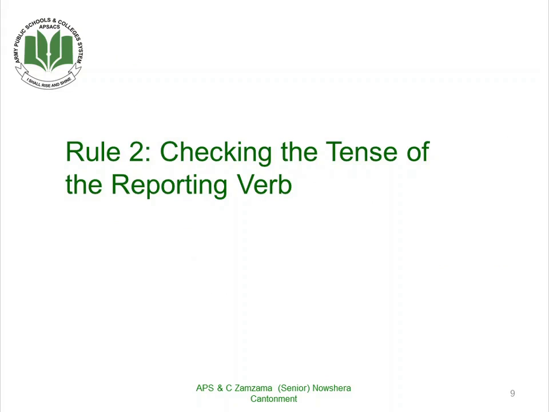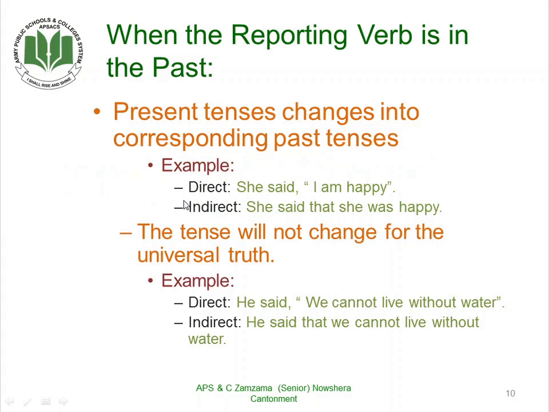Rule number 2: checking the tense of the reporting verb. When the reporting verb is in the past, present tenses will change into corresponding past tenses. For example, she said, "I'm happy." Its indirect form will be, she said that she was happy.